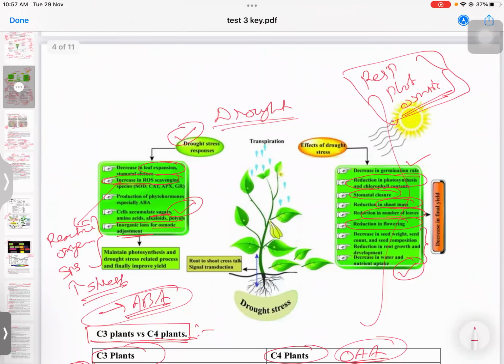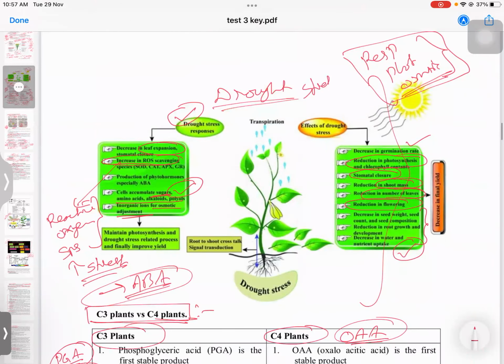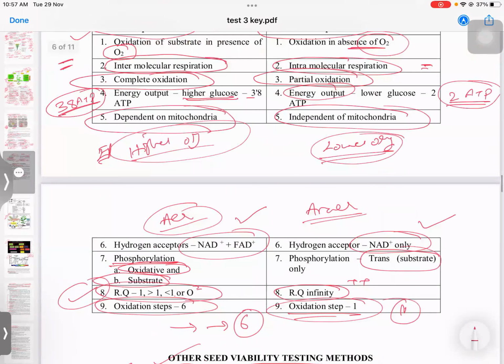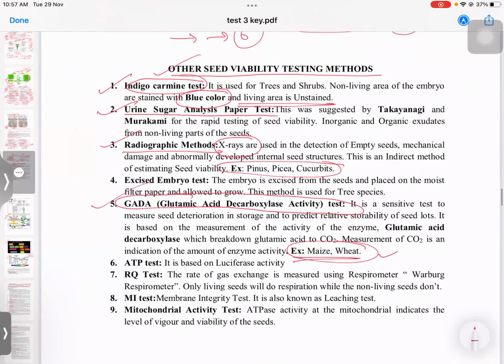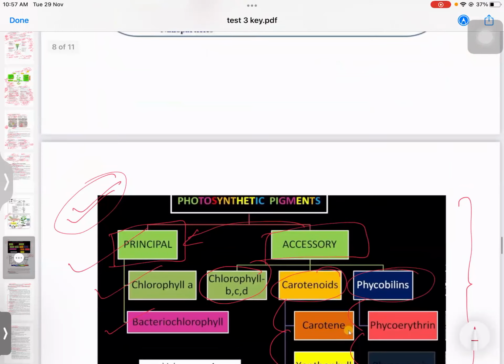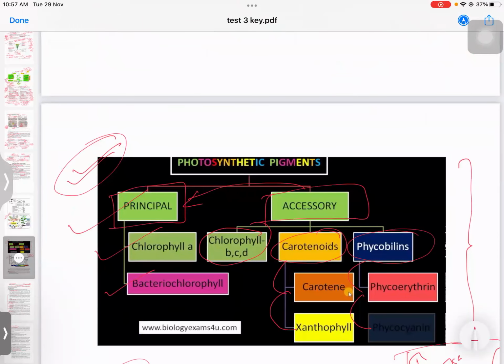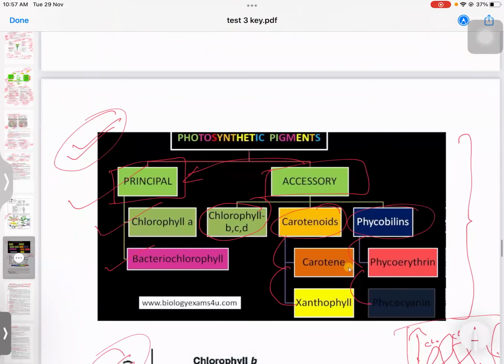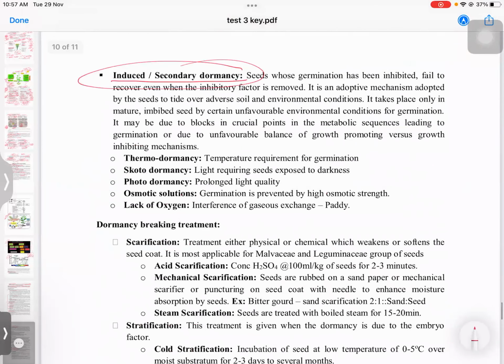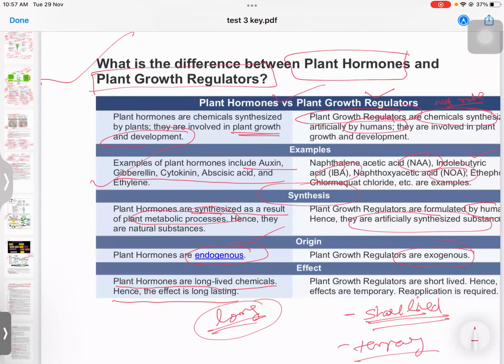Then I told about drought stress. Then we discussed C3 and C4 plants, CAM, and aerobic and anaerobic respiration. Then seed viability and different methods. Then priming techniques like seed augmentation: seed coating, seed pelleting, seed priming. Then photosynthetic pigments, all the different types. Finally I came to plant hormones and plant growth regulators and their differences, because I found many students not writing properly. These are some of the questions which I found aspirants struggling with.